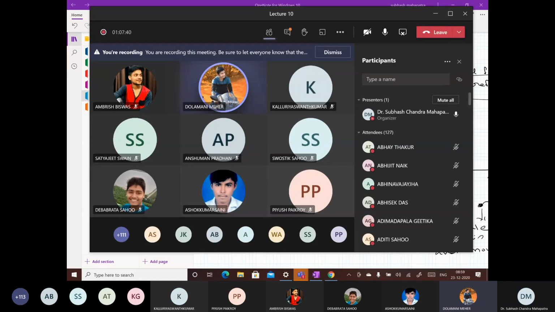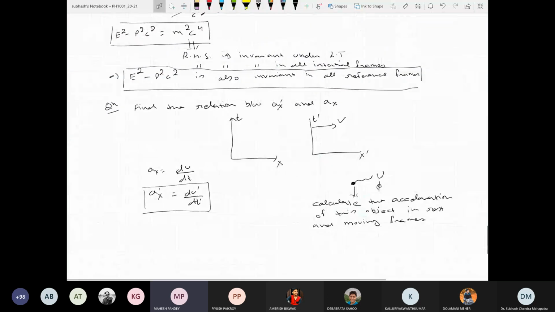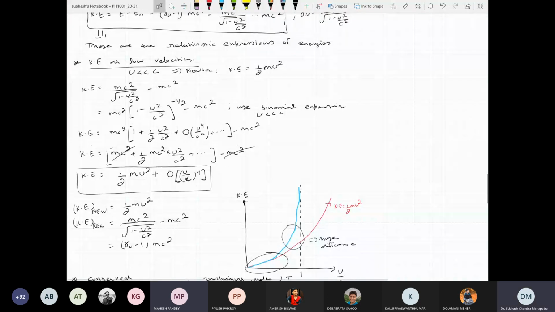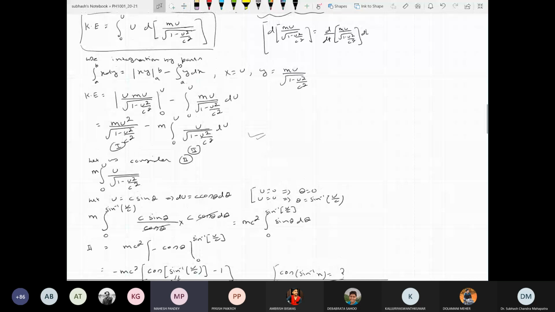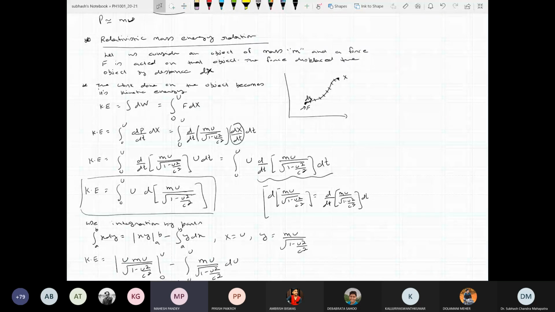Sir, you have written the integration from 0 to v for the energy. But the integration is of F dx, so the integration should be 0 to x. So we are converting everything in terms of energy, kinetic energy, and that's why we are writing it in terms of u.